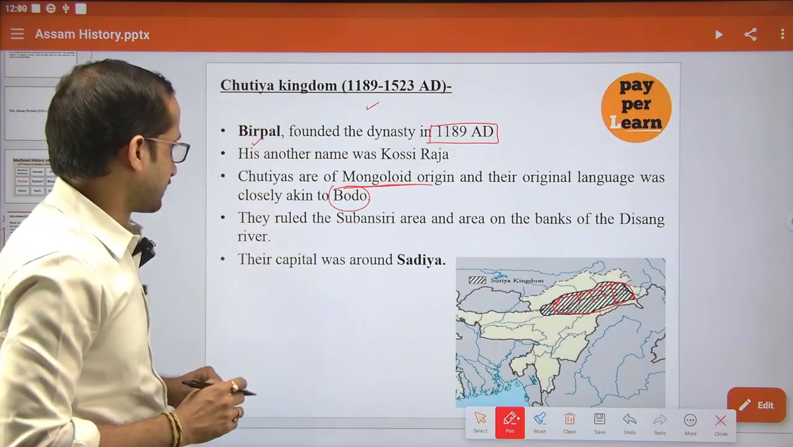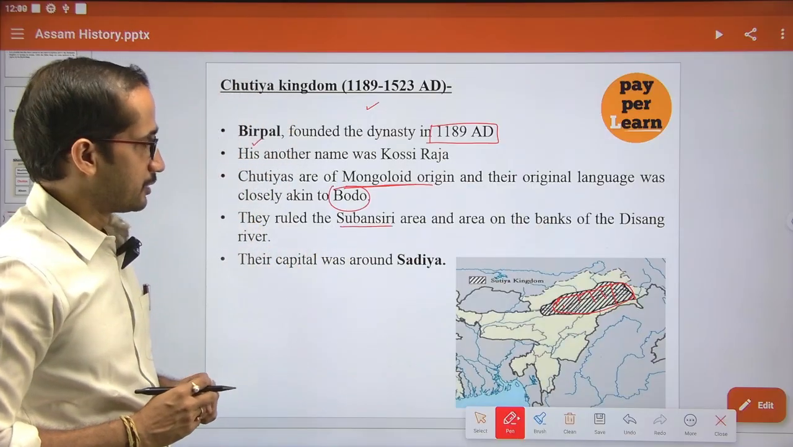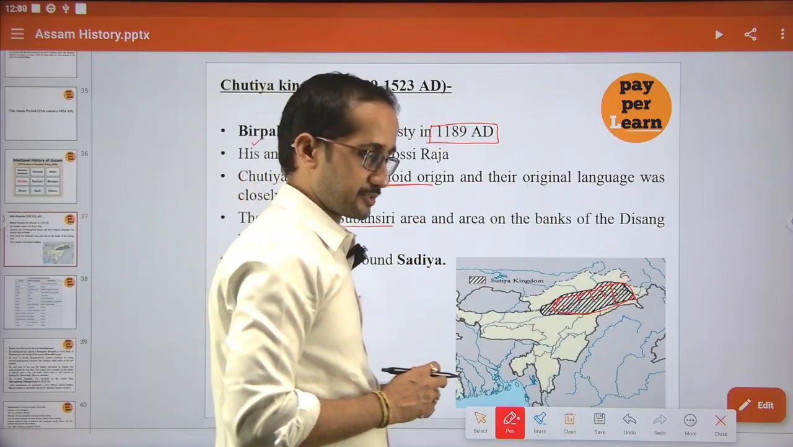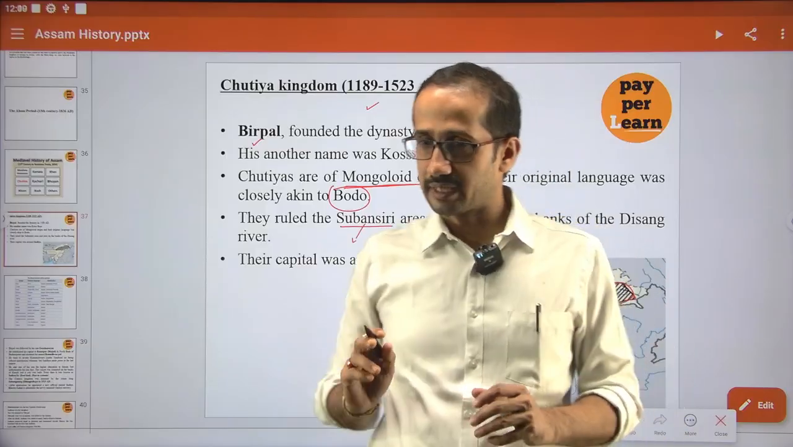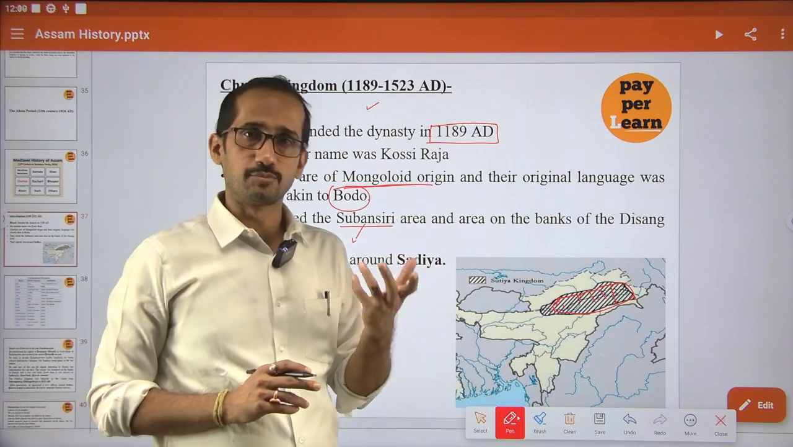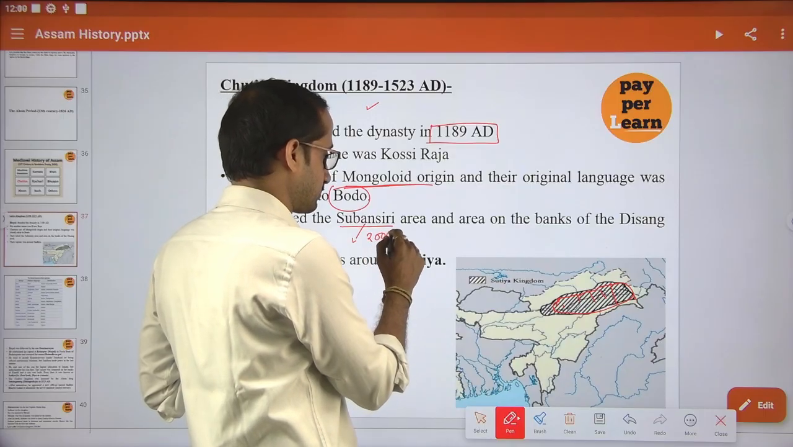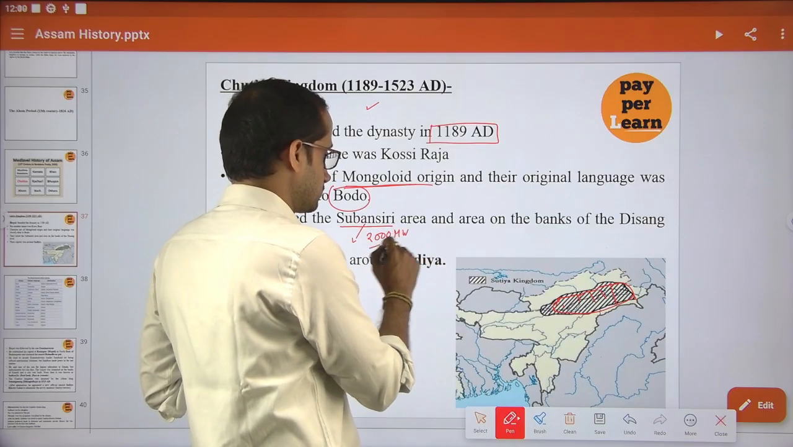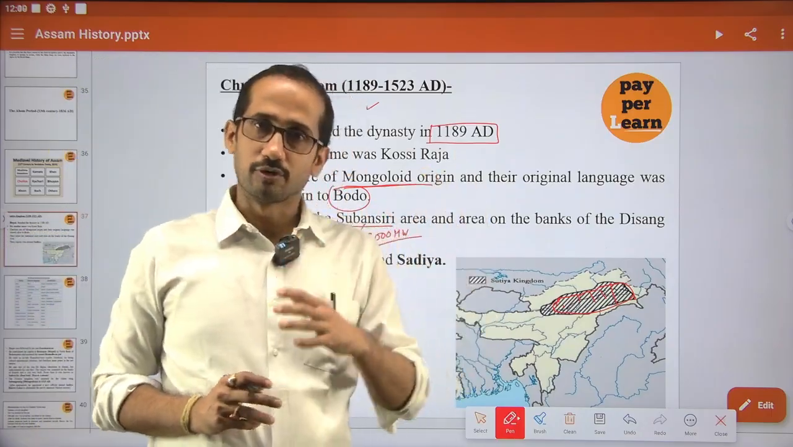And they ruled in the Subansiri area. We know that in Subansiri there is some issue going on regarding the construction of big dams of around 2000 megawatt. All are coming from Arunachal.